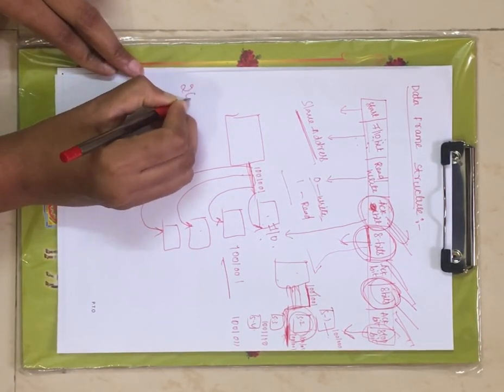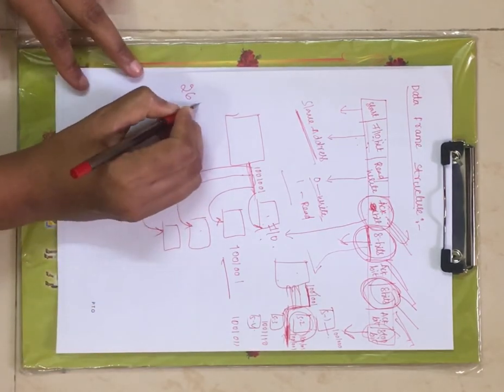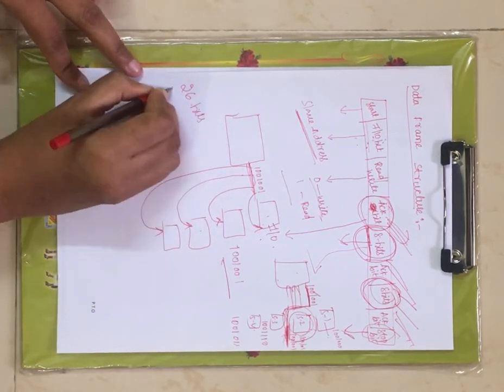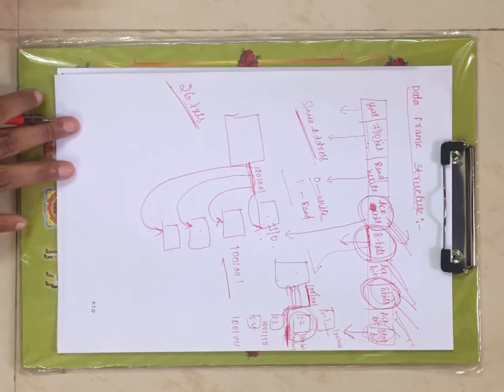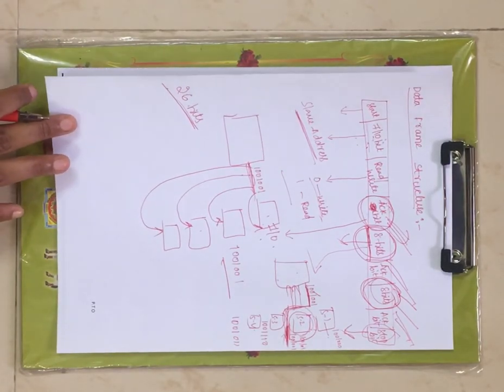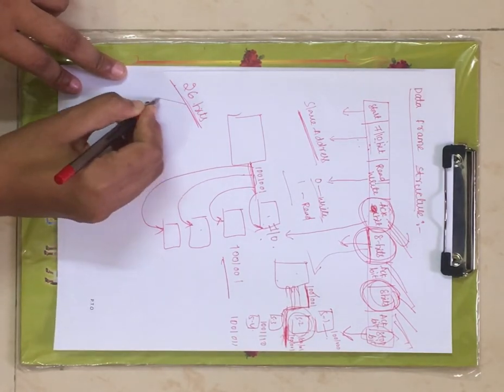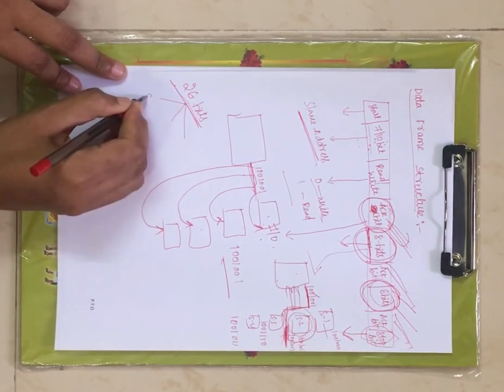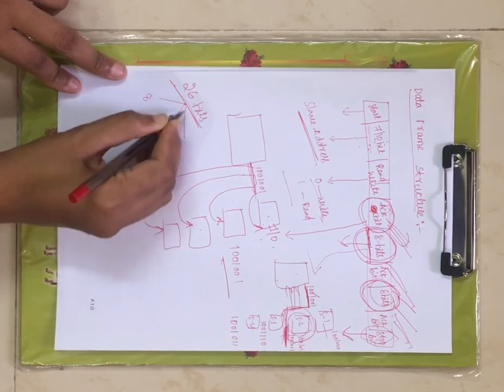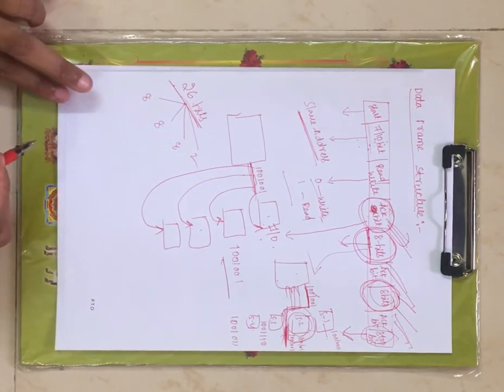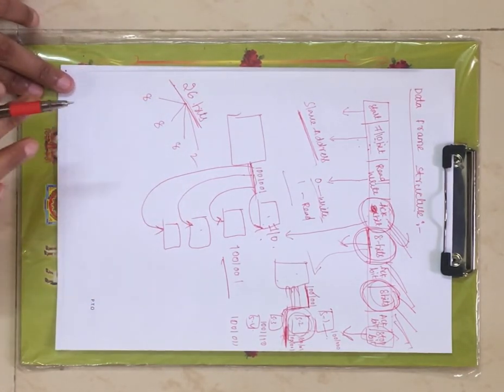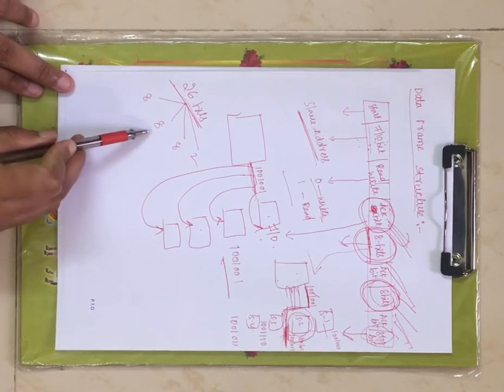Now let us assume you have 26 bits. These bits have to get transferred between master and slave, right? You can't transfer 26 bits at once. This has to be divided into 8 bits, 8 bits, 8 bits, and again 2 bits. Total, this has to be divided into frames, 8-bit frames.